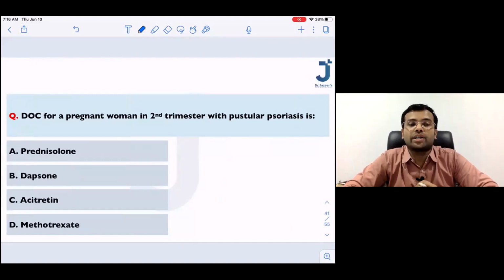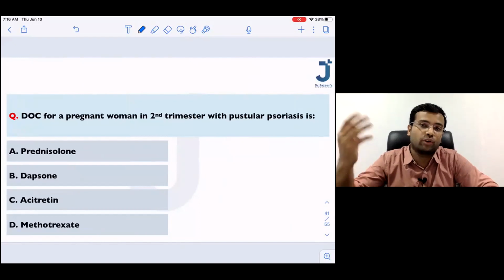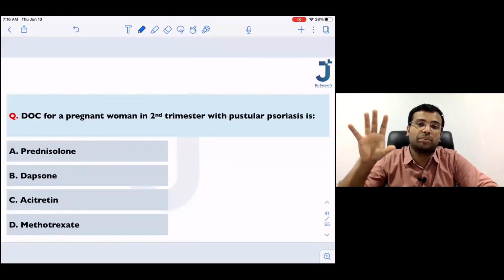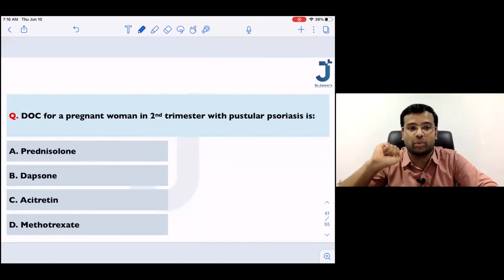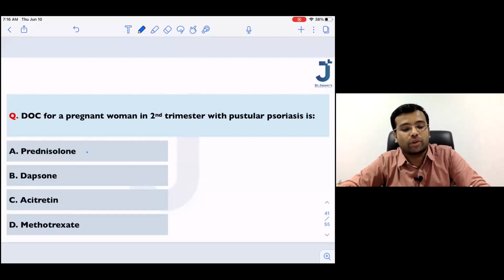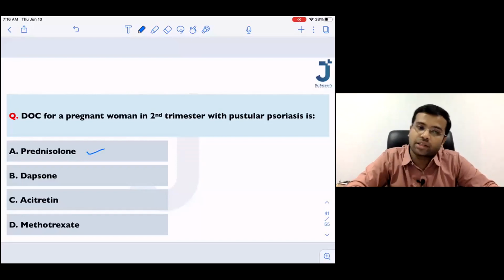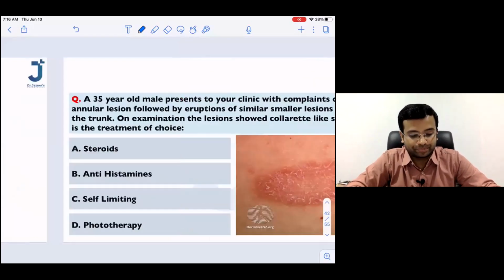What is the drug of choice for a pregnant woman in the second trimester with pustular psoriasis? See, the question may be a little different. Some patient came to you at 24 weeks of gestation with multiple pustules seen all over the body. So what will you prescribe? The answer here is prednisolone, because prednisolone is an oral steroid and that is the drug of choice. Okay, all others are not given.